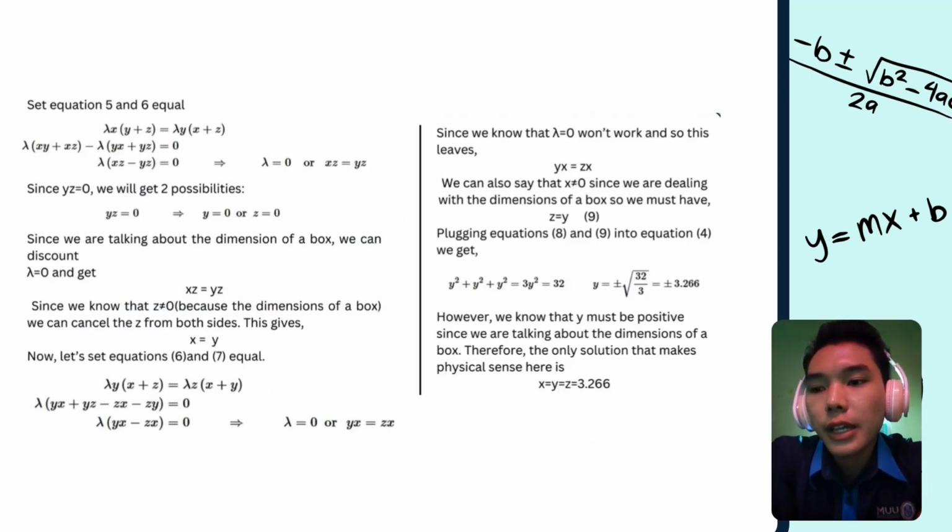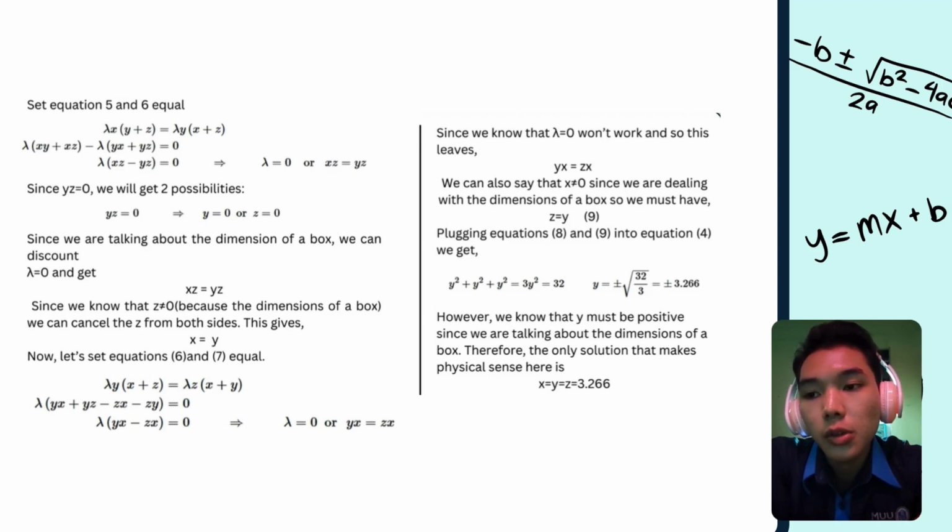Set equation 5 and 6 equal: λx(y + z) = λy(x + z), so λ(xy + xz) − λ(xy + yz) = 0, λ(xz − yz) = 0, and then λ is equal to 0 or xz = yz. Since yz is not equal to 0, we would get two possibilities, which is yz = 0, y = 0, or z = 0.